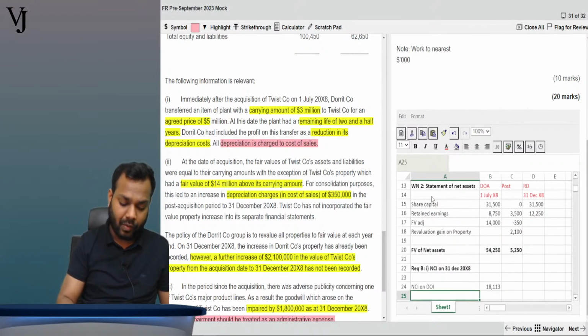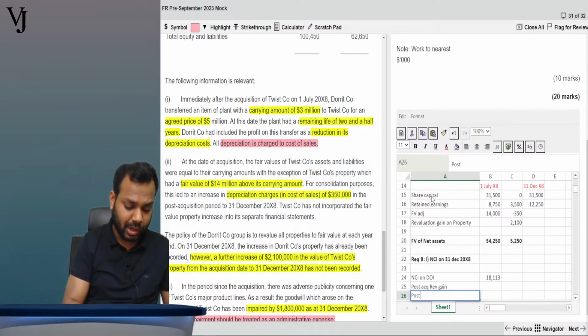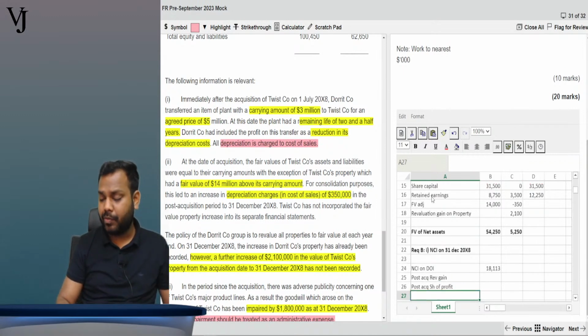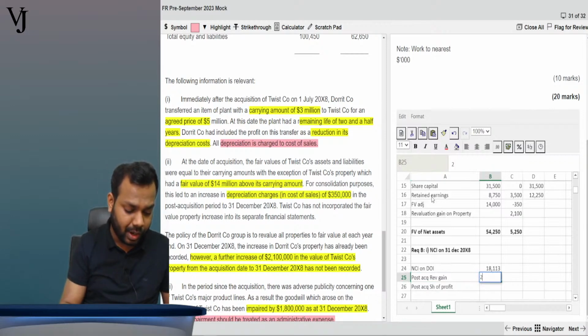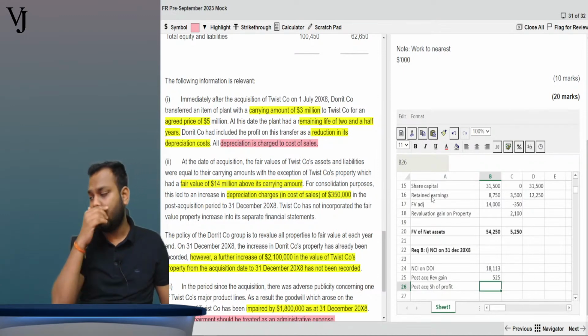Now further, what is the post acquisition revaluation gain, and what is the post acquisition share of profit? The post acquisition revaluation gain is 2100 multiplied by 0.25.